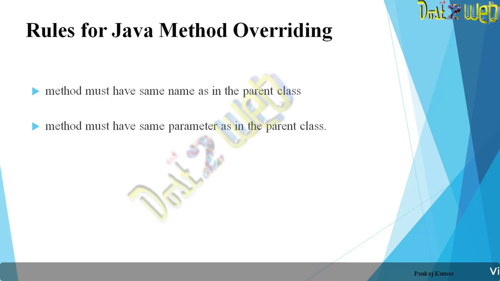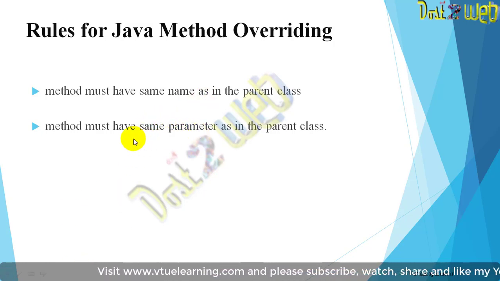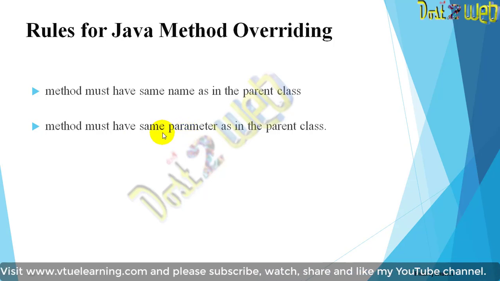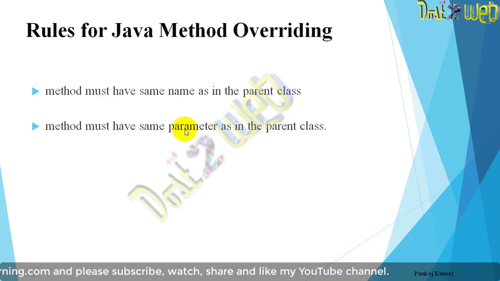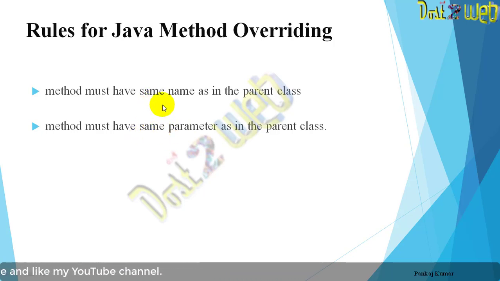Next, the method must have the same parameters as in the parent class. If you are passing only one parameter, then you use one parameter. If you pass two parameters, then it should be two parameters. If you are passing both integers, then it should be integers. If you are passing one integer and one float, then it should be the same. Otherwise it will become method overloading.